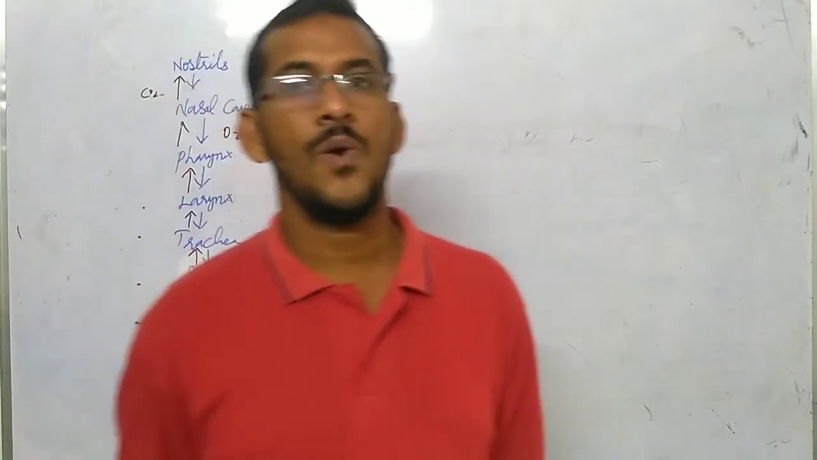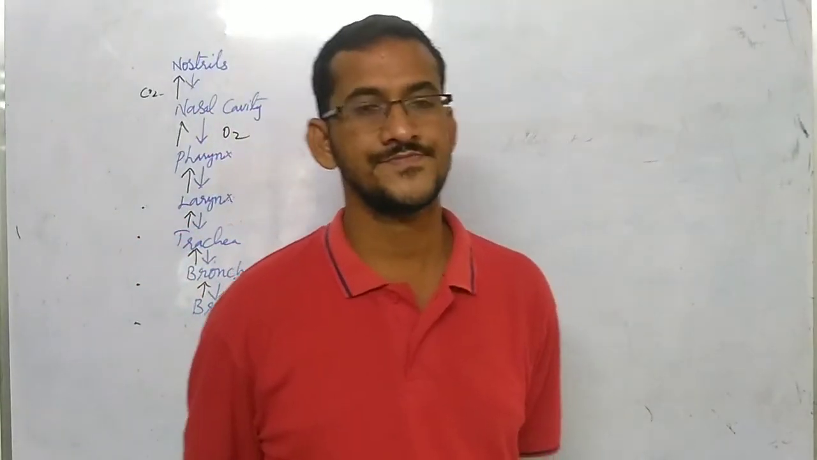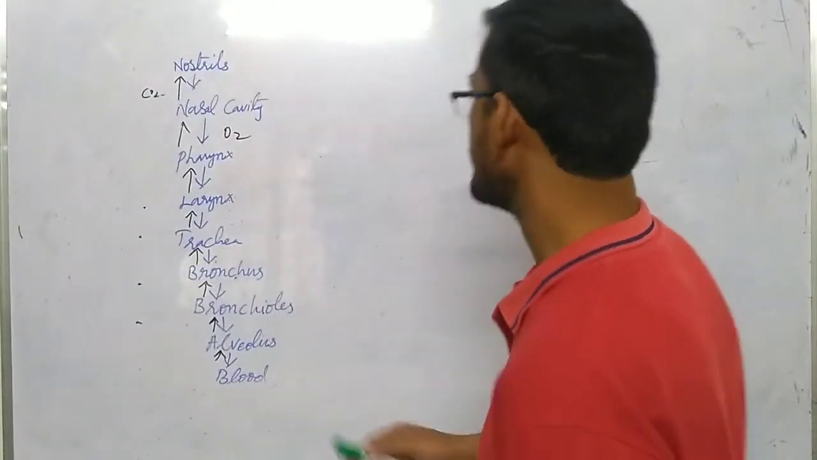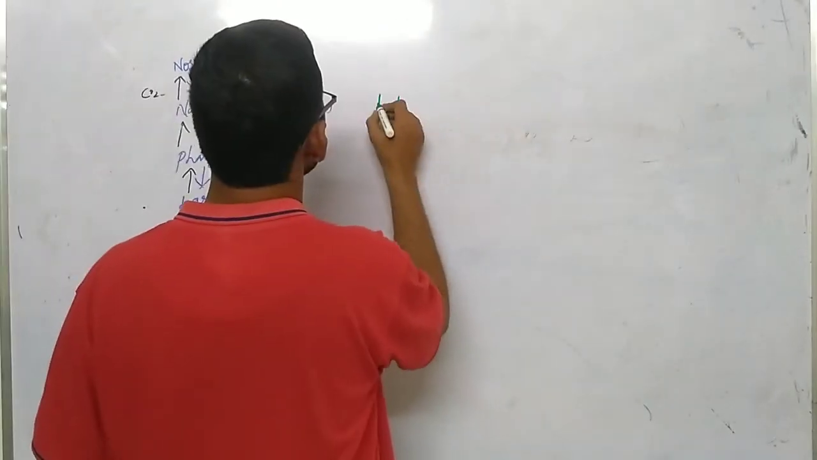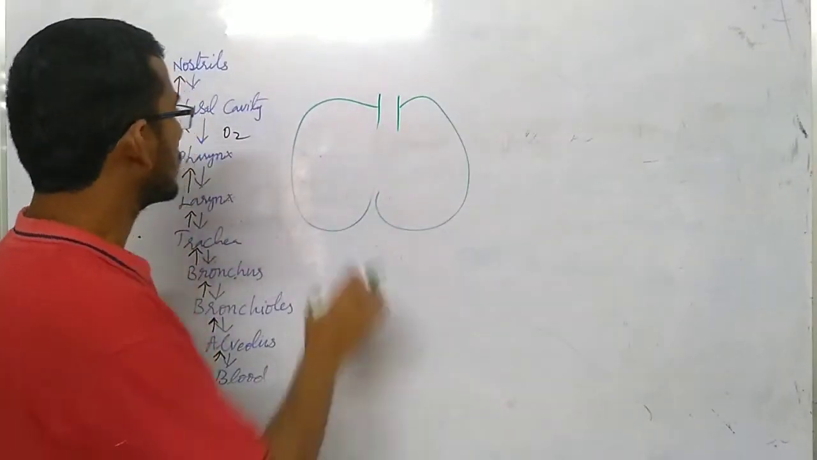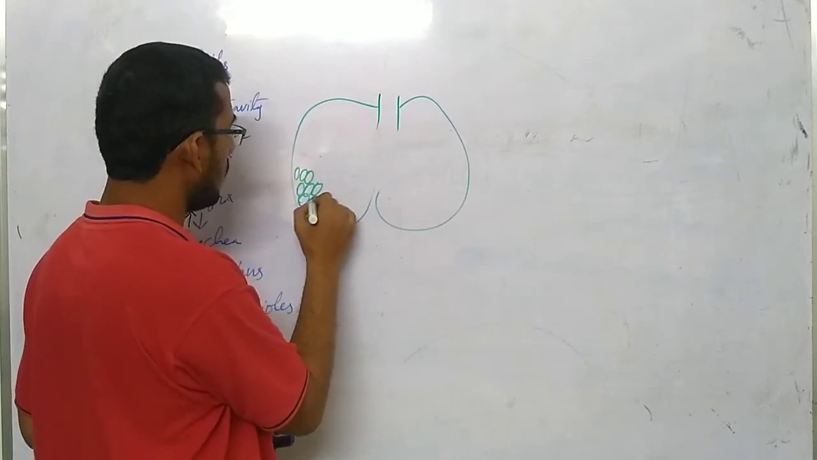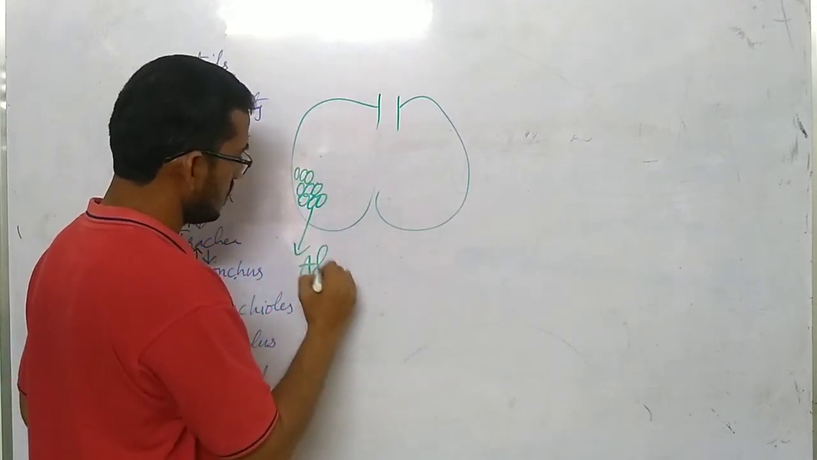Next question. Why are alveoli so small and uncountable in number? See, just I am drawing the rough diagram. This is the lung. So in these lungs there are many small tiny surfaces called alveolus.